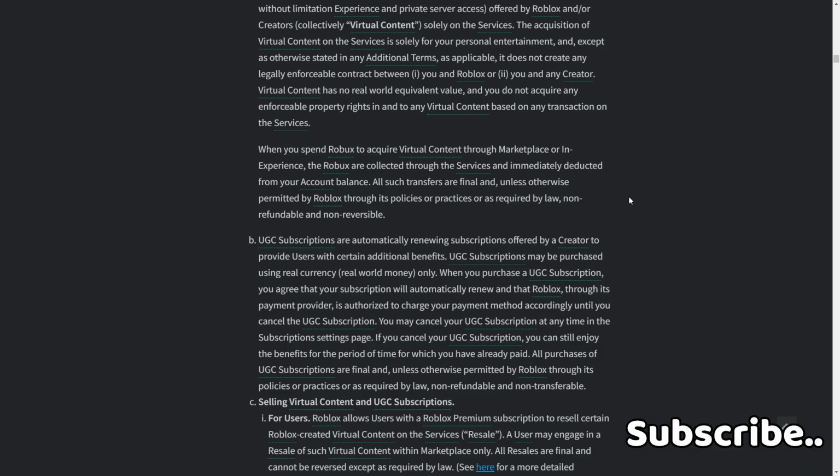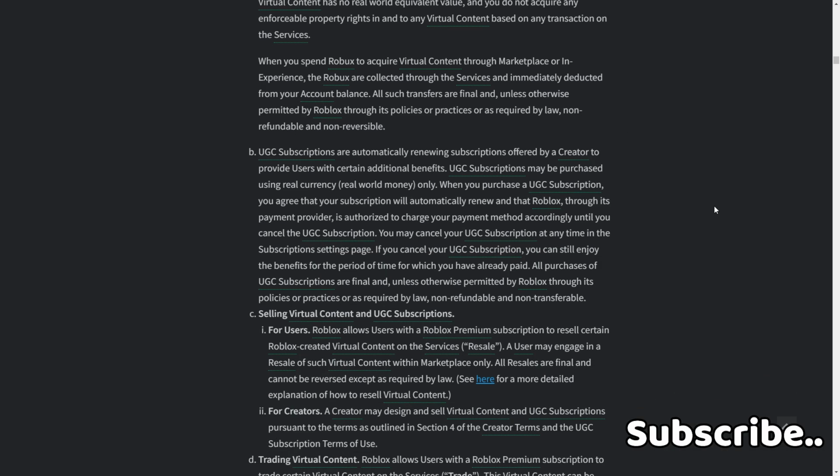If you cancel your UGC subscription, you can still enjoy the benefits for the period of time for which you have already paid. All purchases of UGC subscriptions are final and, unless otherwise permitted by Roblox through its policies or practices, or as required by law, non-refundable and non-transferable.